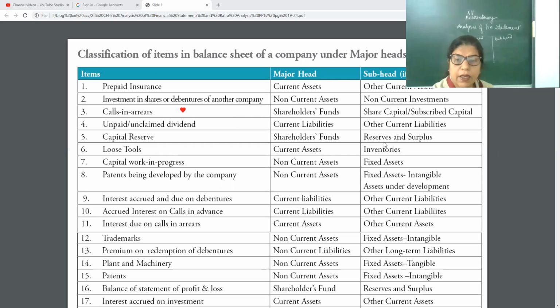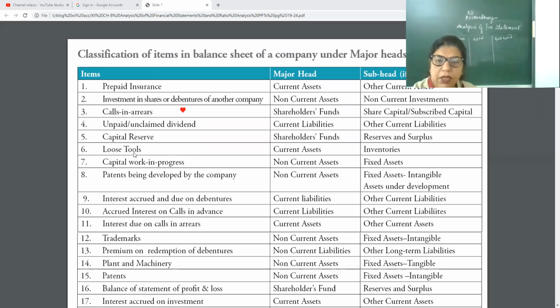Now capital reserve. All reserves come under the head reserves and surplus, but for capital reserve, the major head is shareholders' funds. You can see yesterday's video. I gave you, write the headings in a slightly bigger font or with a double line or underline. And loose tools: this is a very important point, because some students think that loose tools are part of plant and machinery, but plant and machinery will come under non-current assets. So loose tools are not fixed assets.